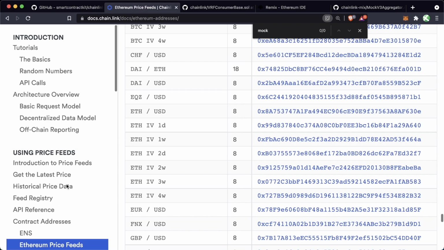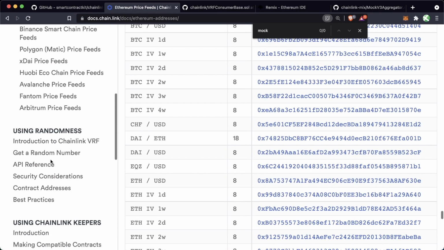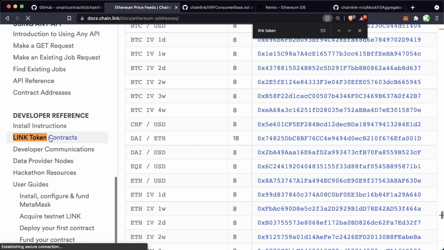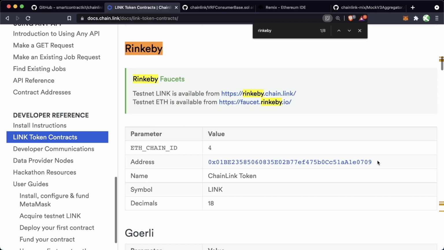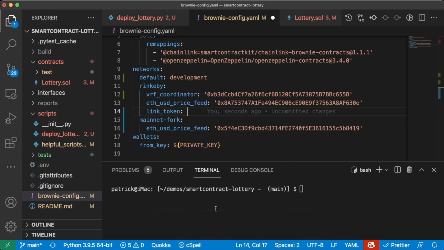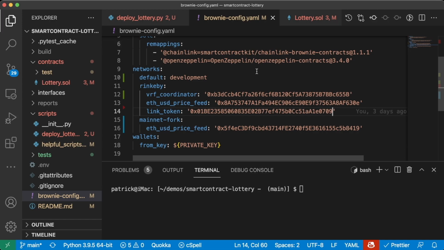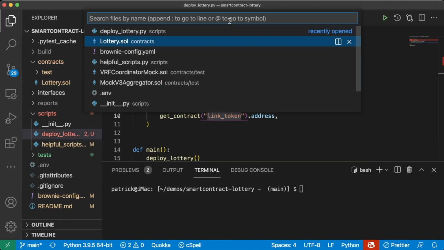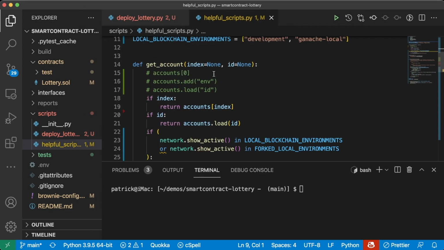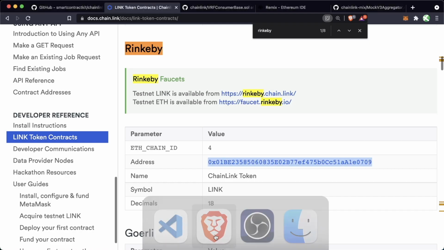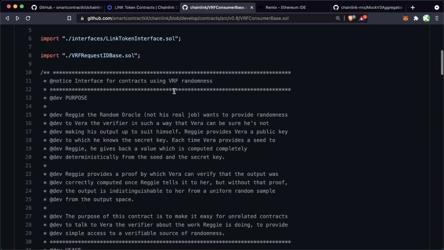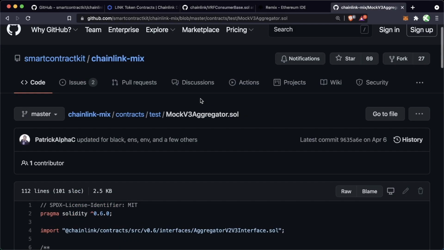We'll go to the Chainlink documentation. We'll go to link token contracts. We'll look for Rinkeby. We'll grab this address. We'll drop it in here. Perfect. Now we have it in our Brownie config. We'll also need to add it to our helpful scripts. So we'll need a mock link token, which again, we can just go ahead and grab from our Chainlink mix here.